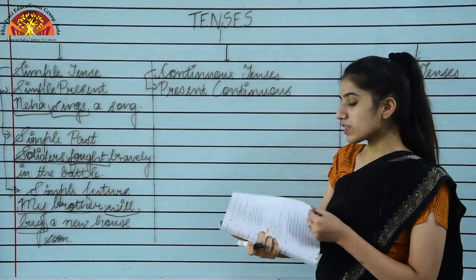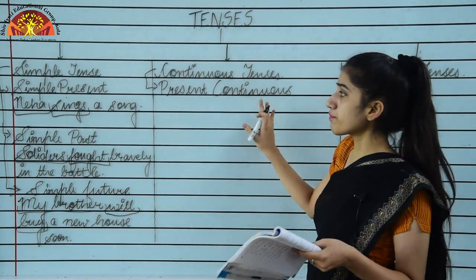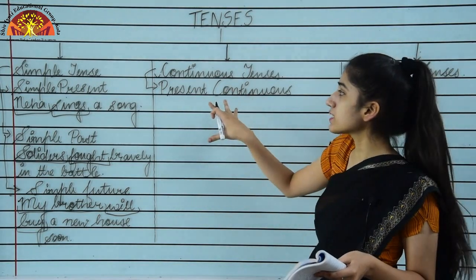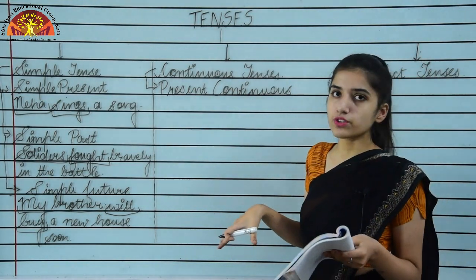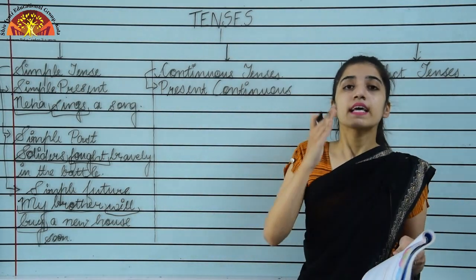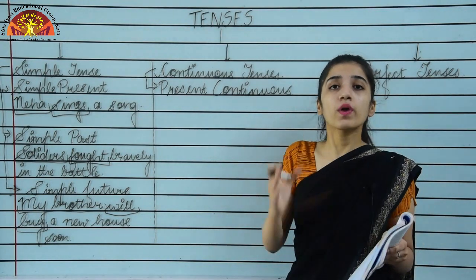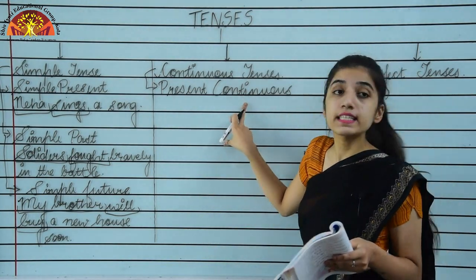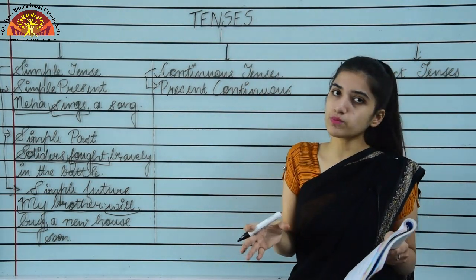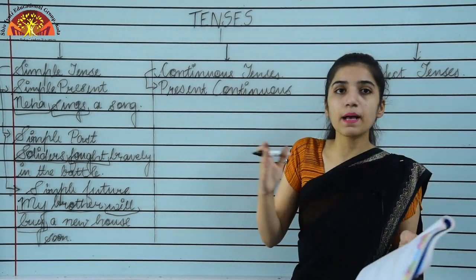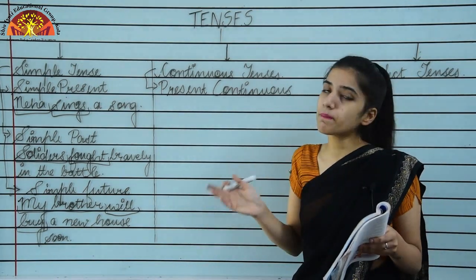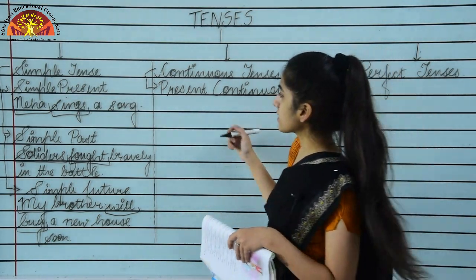For the uses of present continuous tense, you can refer to page number 61. You can find some uses for present continuous tense. You can see that in your book. Okay, now I am telling you the structure for present continuous, that is subject plus is, am or are plus V1 plus ing, as it's the continuous tense. That is why in all the continuous tenses we will be using the ing forms of the verb only. So subject plus is, am, are plus V1, that is the first form of the verb, plus ing plus rest of the sentence.